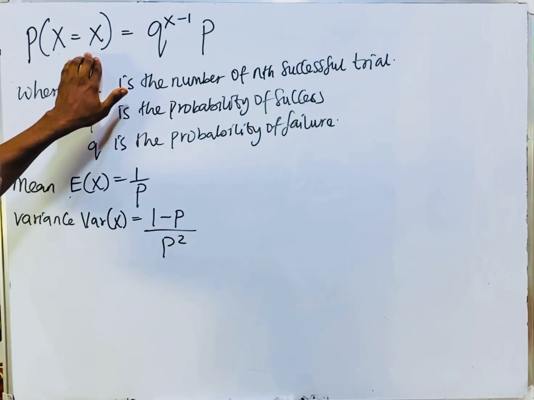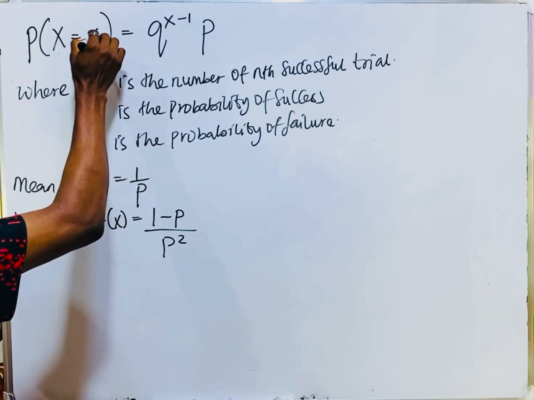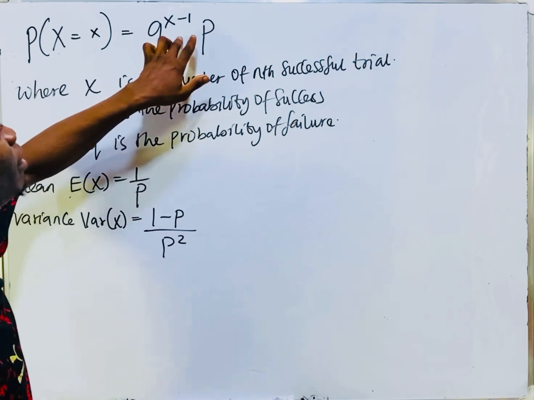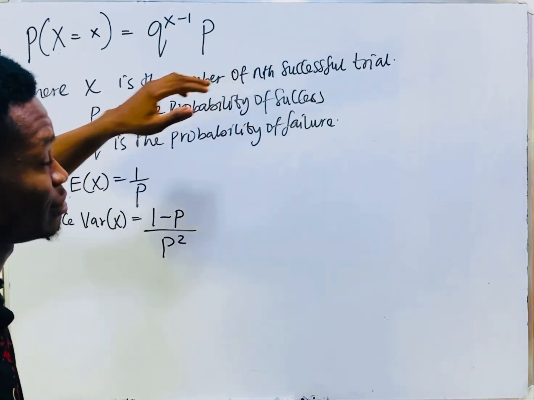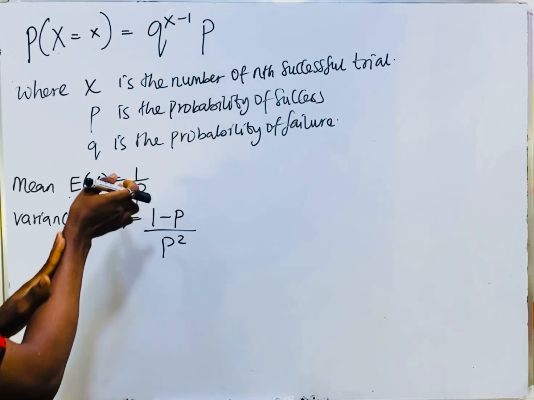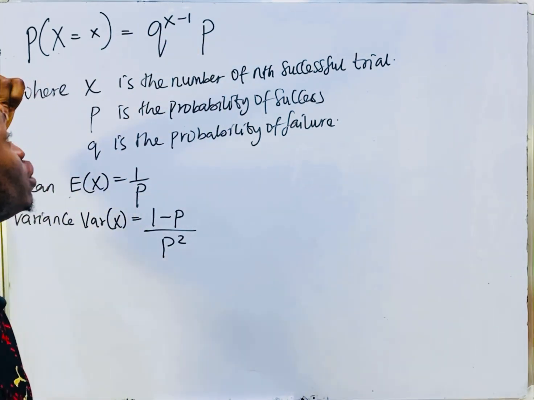P of X equals small x, which equals q to the power of x minus 1, times p, where q is the probability of failure and p is the probability of success.